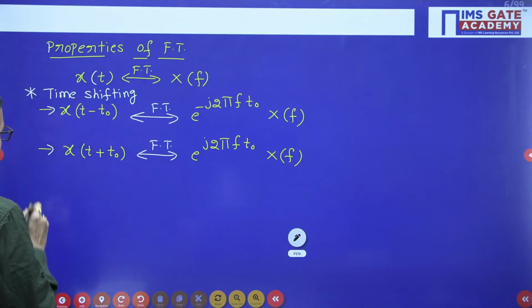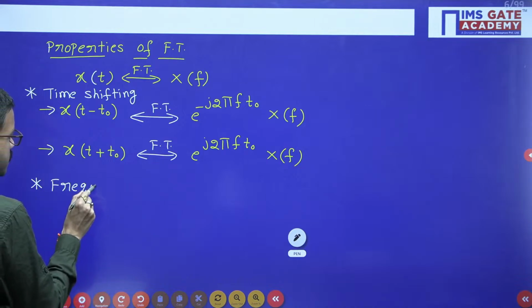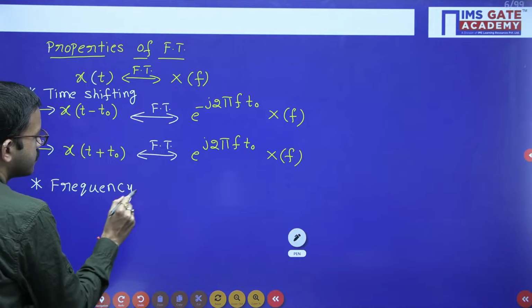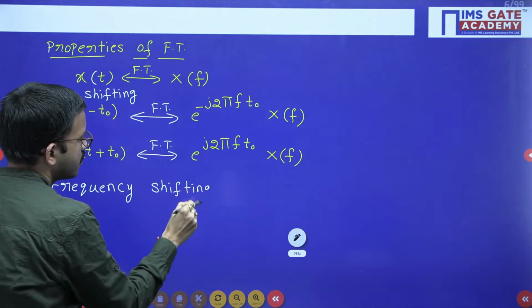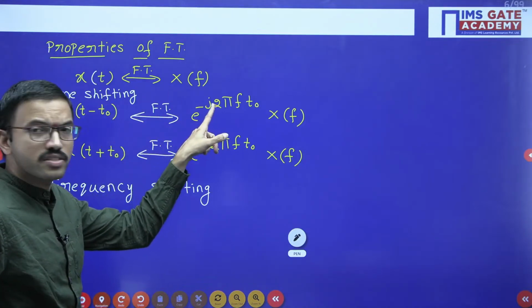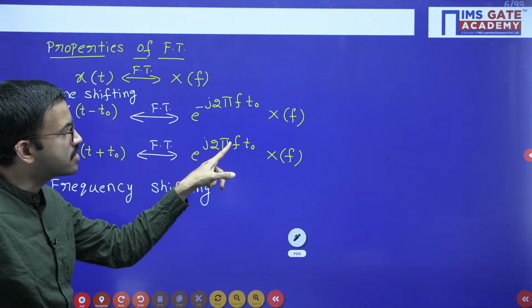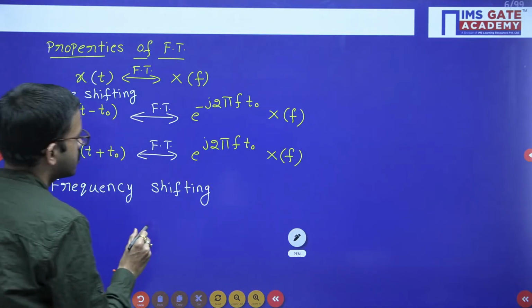Next one is frequency shifting. So regarding time shifting: minus t naught, here minus t naught, here plus t naught, here plus t naught. Okay. Now there will be a slight change regarding frequency shifting.